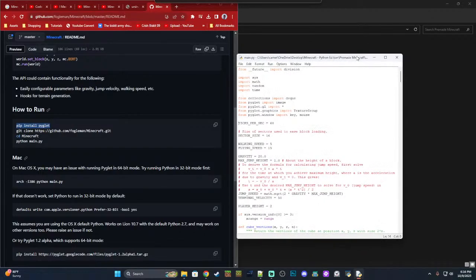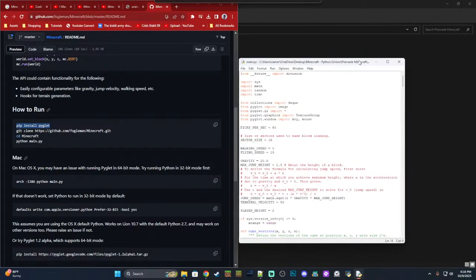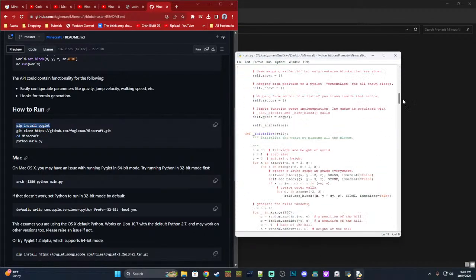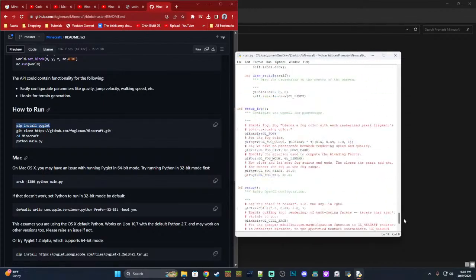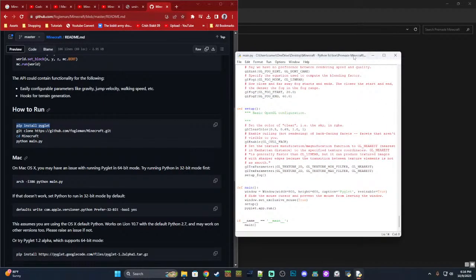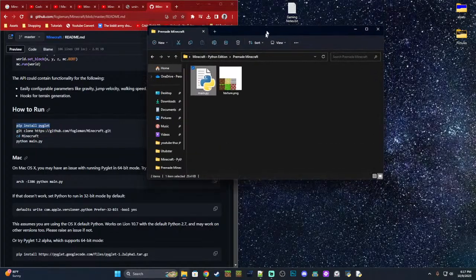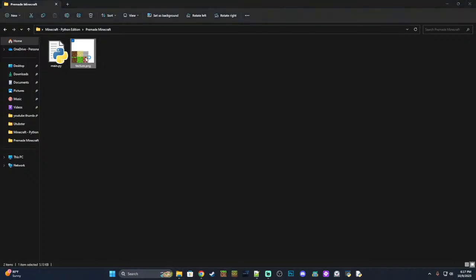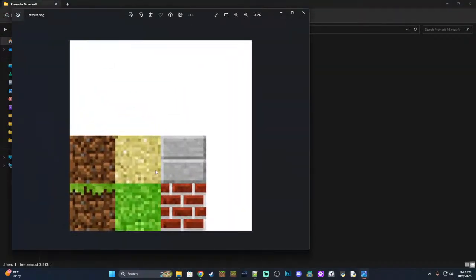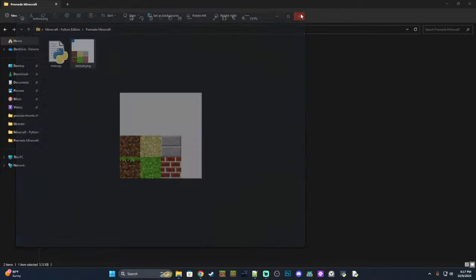This was somebody else's Minecraft clone that they made in Python, and I was gonna try to show y'all again because I thought it was pretty impressive. But this is 1,000 lines of Python code coded by somebody that already did this project that I'm doing. But we want to do it ourselves because we want to be original. So obviously, his version of Minecraft had like 6 blocks in it instead of however many Minecraft has.